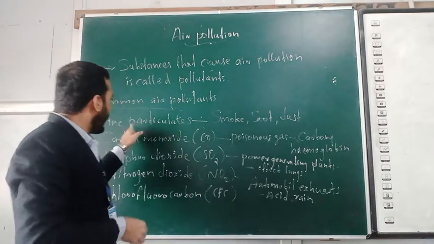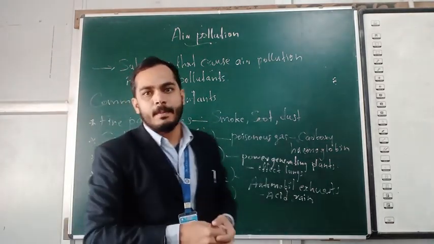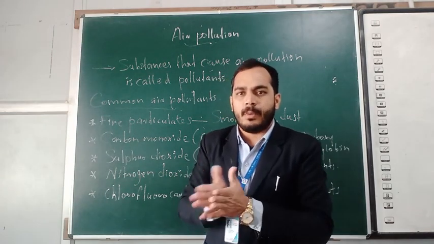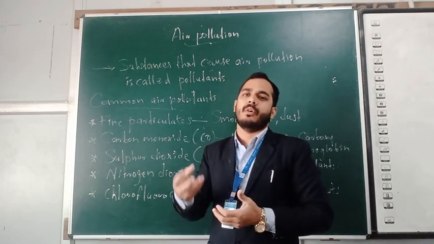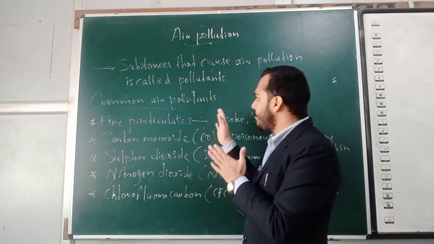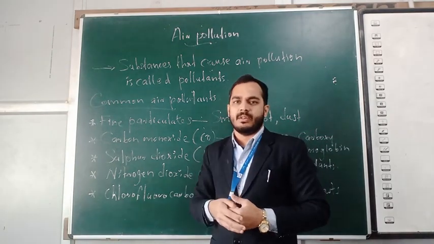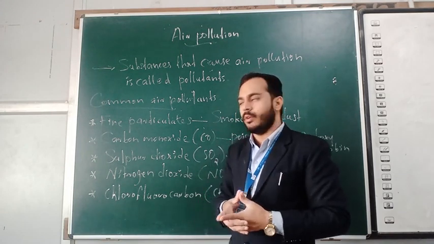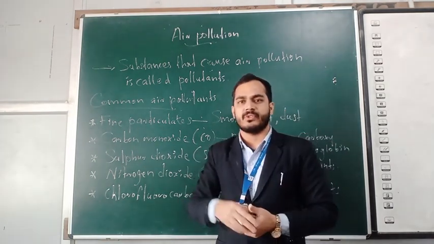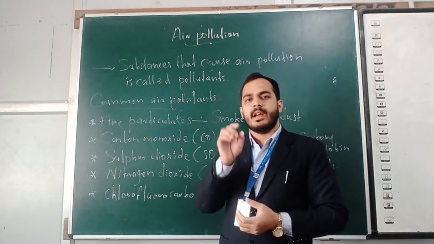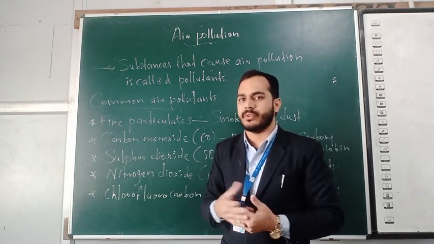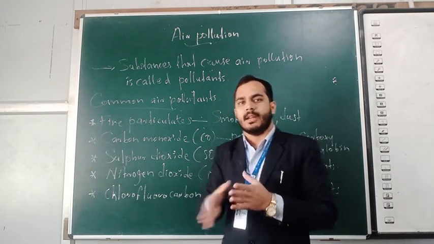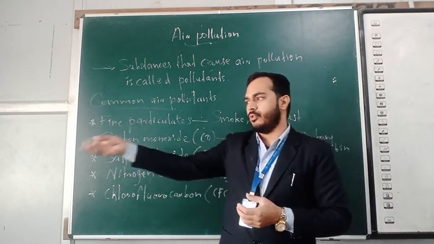So this is one of the pollutants that cause air pollution. What is the first one? Fine particulates. Okay. The second one, carbon monoxide. I hope all of you know where this is generated, where it originates from. All these types of pollutants are released to the atmosphere by the activity of human beings. Carbon monoxide is generated into the atmosphere by excess use of vehicles. When petrol or fuels burn, carbon monoxide is generated into the atmosphere.